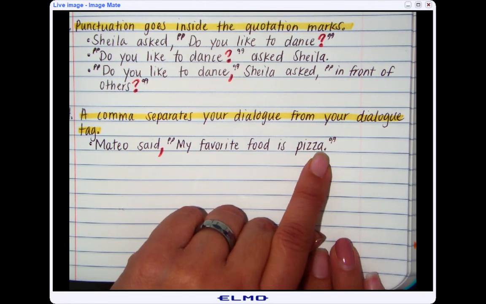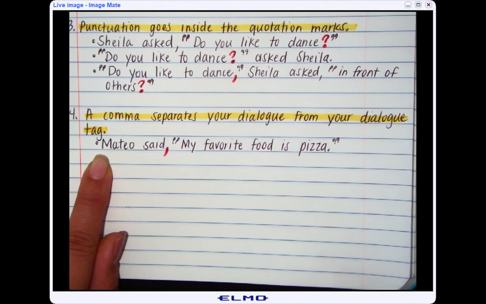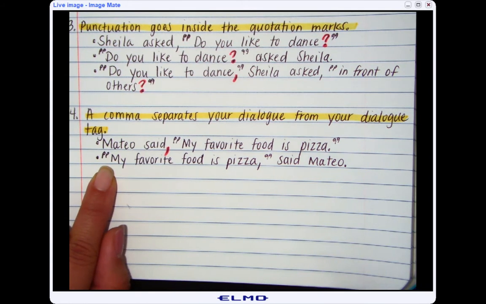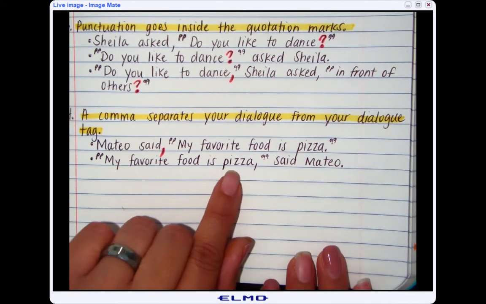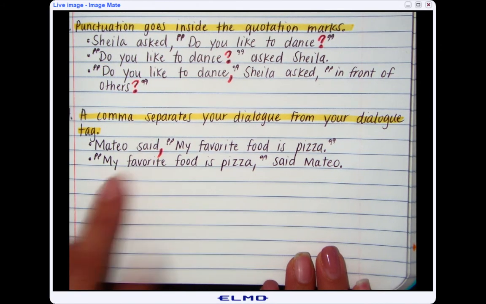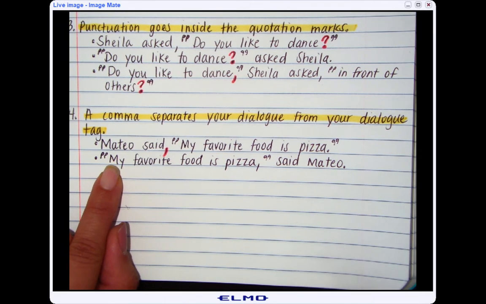In the next example, I'm going to write the dialogue tag at the end. So I have my speech tag at the end. I started with the dialogue. I followed the first rule, quotation marks around the words being said. So quotation marks before "my," quotation marks after "pizza." I followed the second rule for two reasons, not only because it's the first word of the dialogue, M in "my," but also because it's the first word of the entire sentence.